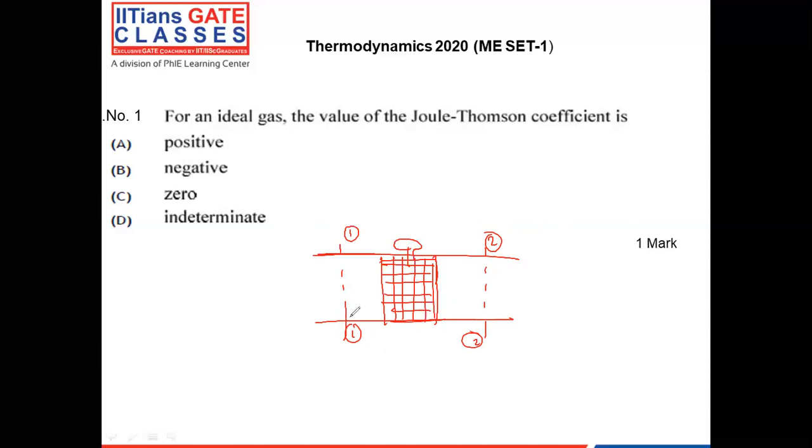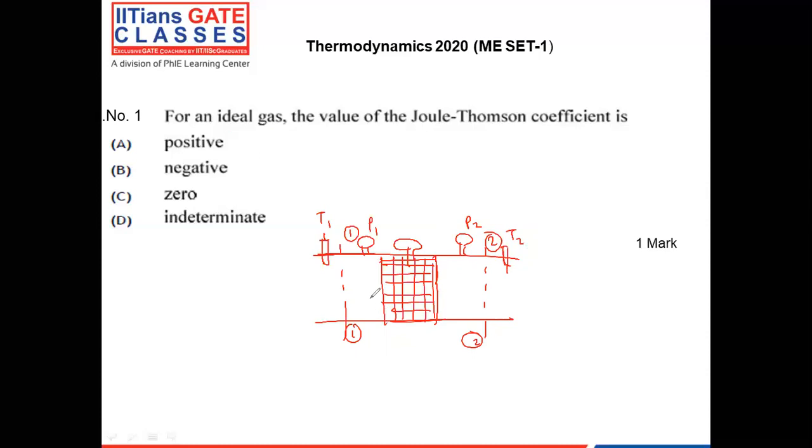The restricted flow passage is in between 1 and 2. There is a thermometer to measure the temperature and a pressure gauge to measure P1 and T1. Similarly, here also there is a thermometer as well as a pressure gauge to measure T2.